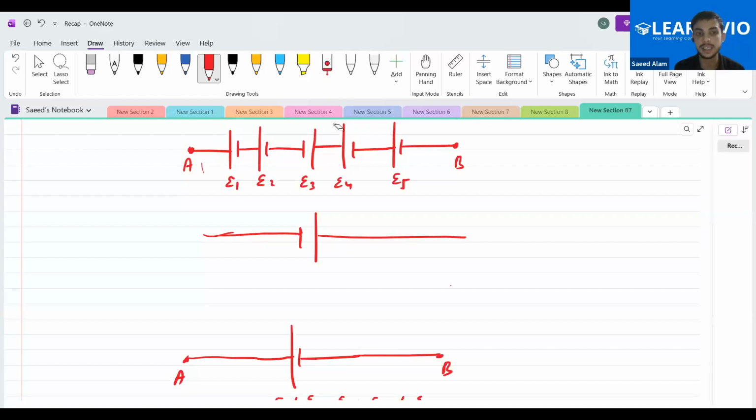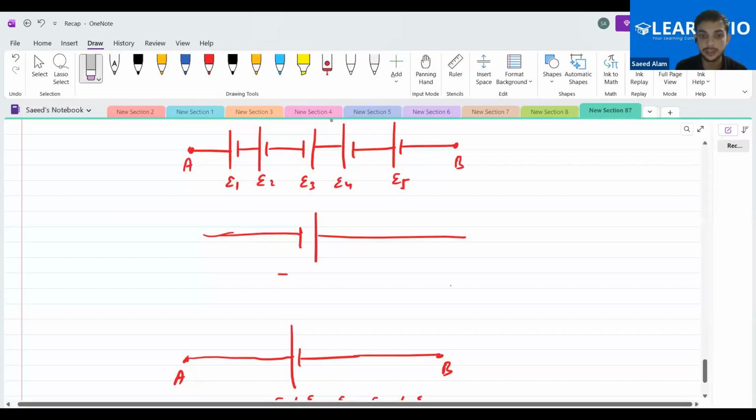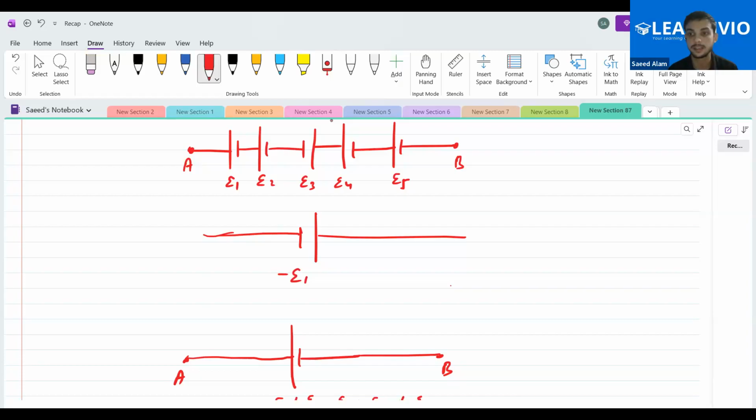So this time, E1 will become minus E1, and E2 will also be negative. E3 will be positive, then minus E4, and this E5 will again be with a minus sign. Can you people see this?